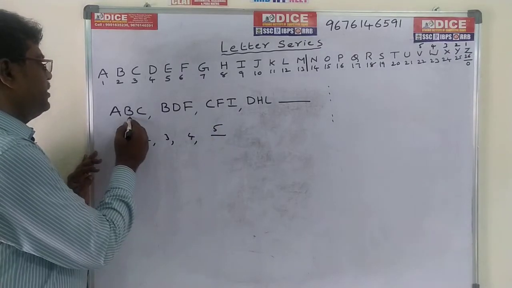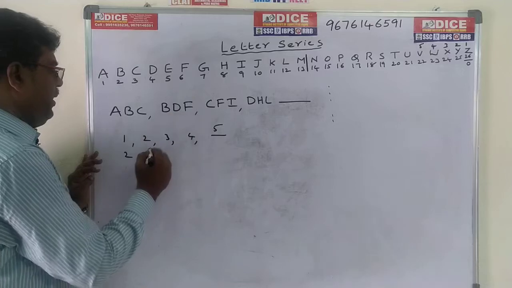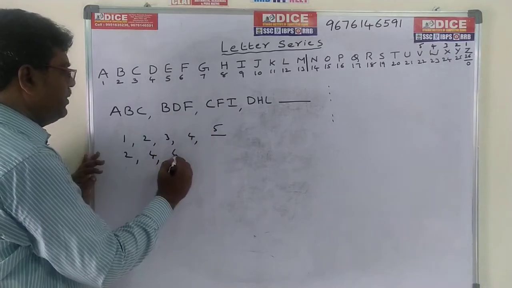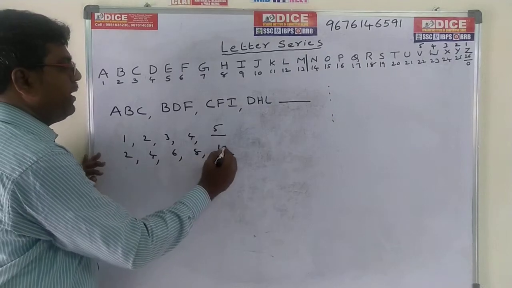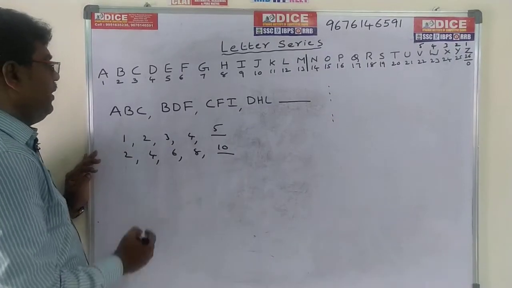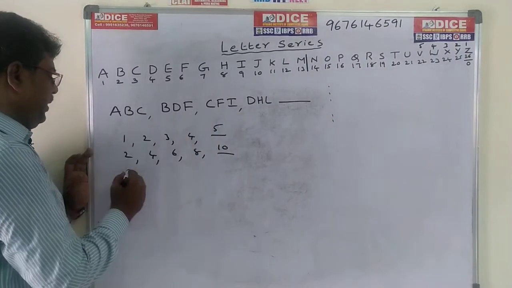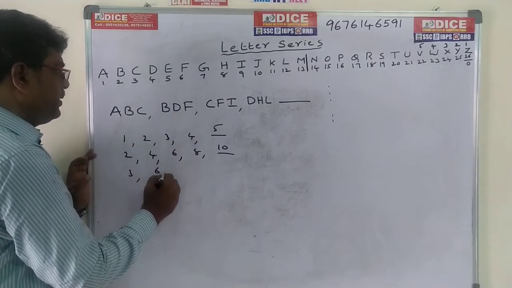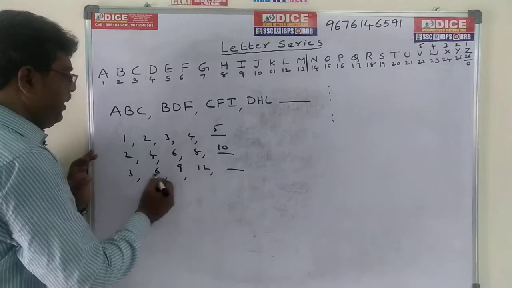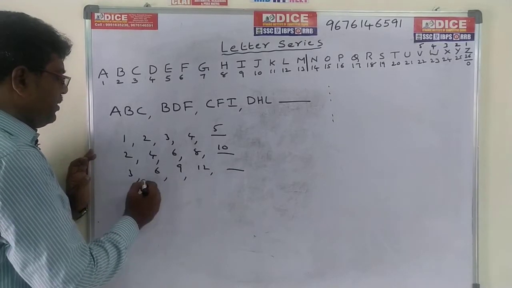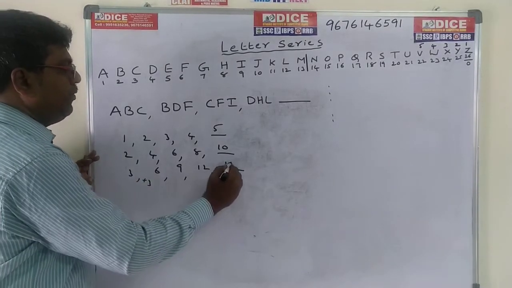Next, all second letters: B 2, D 4, F 6, H 8. Next, 2, 4, 6, 8 means the value is 10. Next, all third letters: C 3, F 6, I 9, 12. Here the difference is 3, 6, 9, 12, plus 3 each time, so the next is 15.